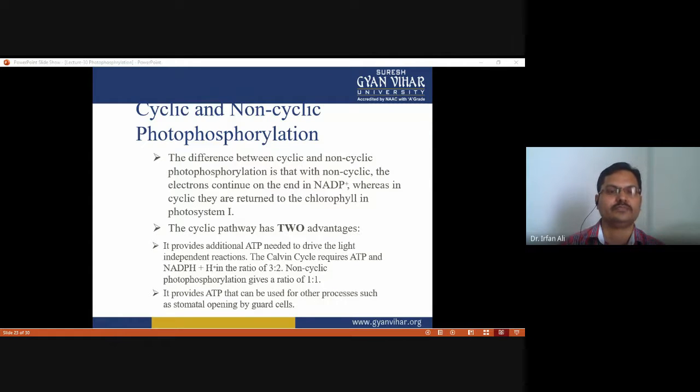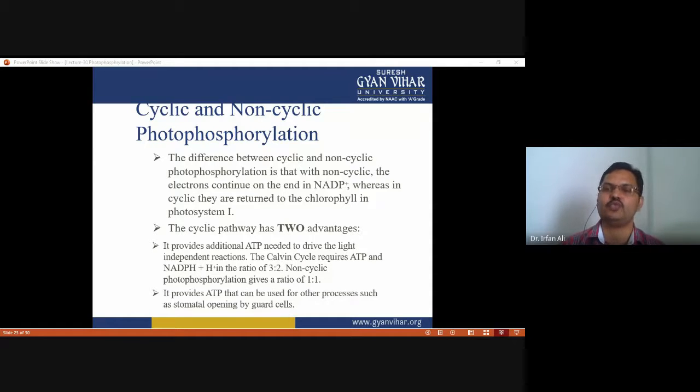Cyclic phosphorylation gives only ATP, while non-cyclic photophosphorylation gives ATP and NADPH in a 1:1 ratio. But the Calvin cycle requires ATP and NADPH in a 3:2 ratio. Obviously, more ATP is required to continue the cycle.